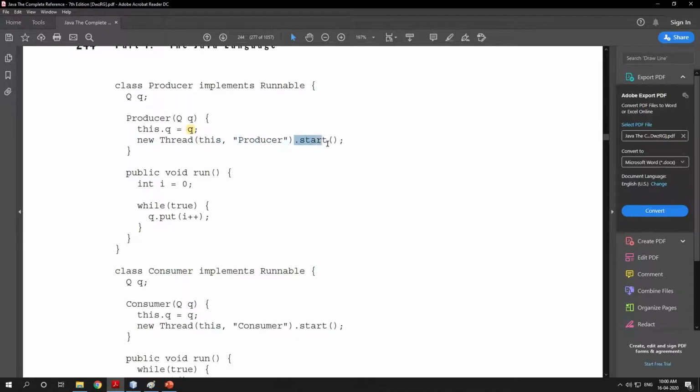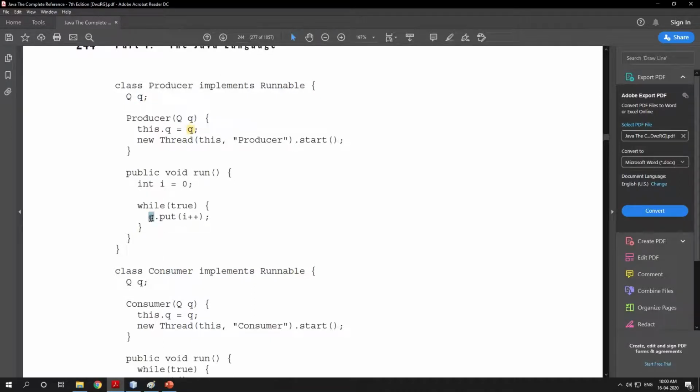Now you are creating a new thread on the object which has called it, and the thread name is producer. Then you are calling start, which will call run. What is run doing actually? Run initializes one variable to 0, then it has an infinite loop, and it uses the put method. The producer needs to use the put method through the object of class Q, whose address we have already stored here.